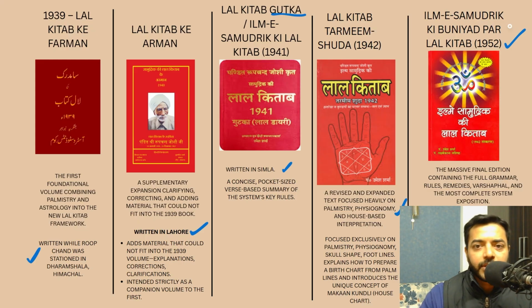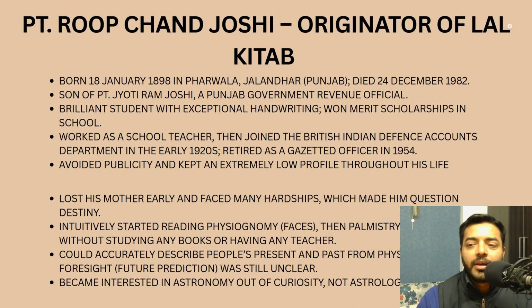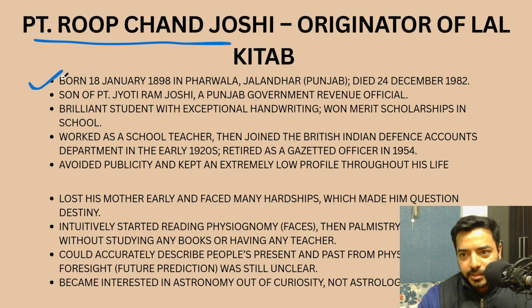So now that we've seen the 5 books that he wrote starting from 1939 to 1952, let's understand a few more ideas about this. The originator of Lal Kitab is Pandit Roop Chand Joshi. He was born on the 18th of January 1898 in Farwala, Jalandhar of Punjab. He's a son of Pandit Jyoti Ram Joshi, who was a revenue official in the Punjab government.